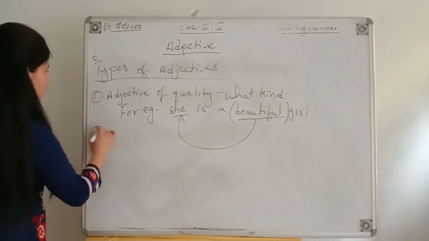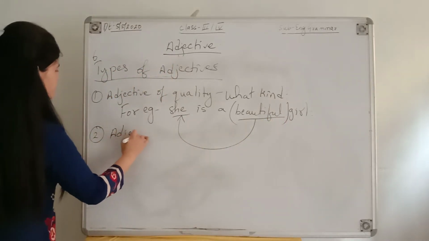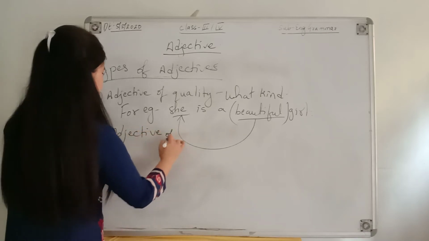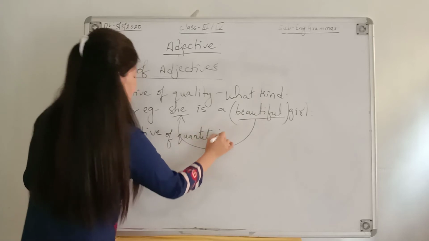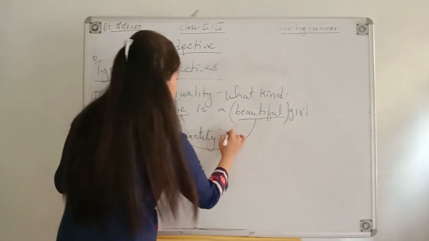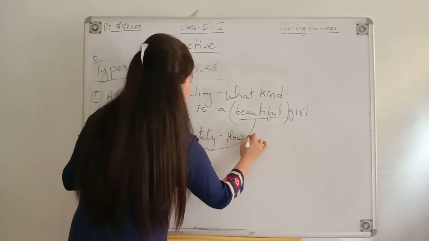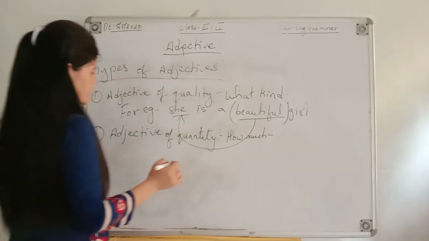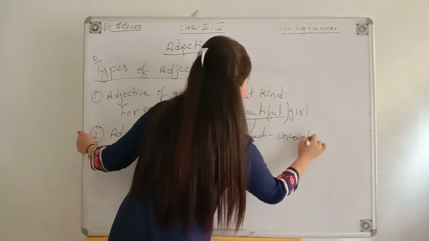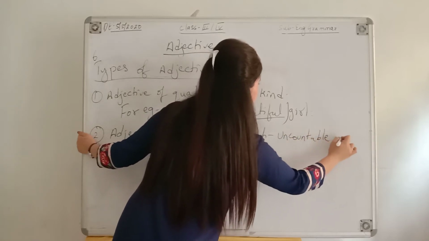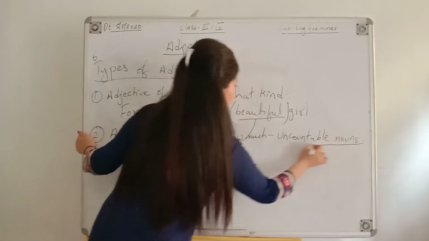So number 2, we can write it as adjective of quantity. Adjective of quantity, we can write it as how much. And this adjective of quantity, we write it for uncountable nouns.